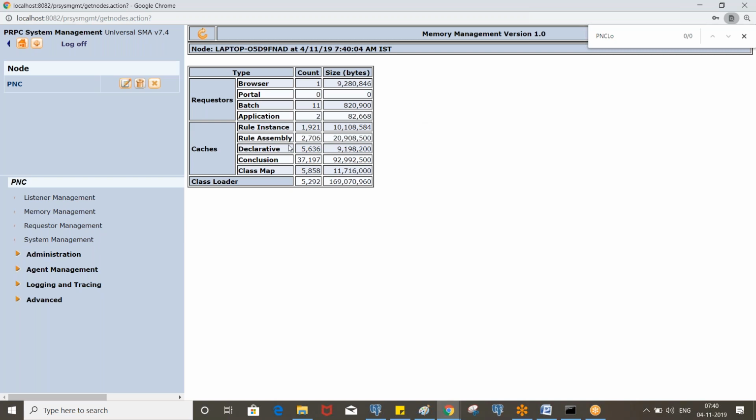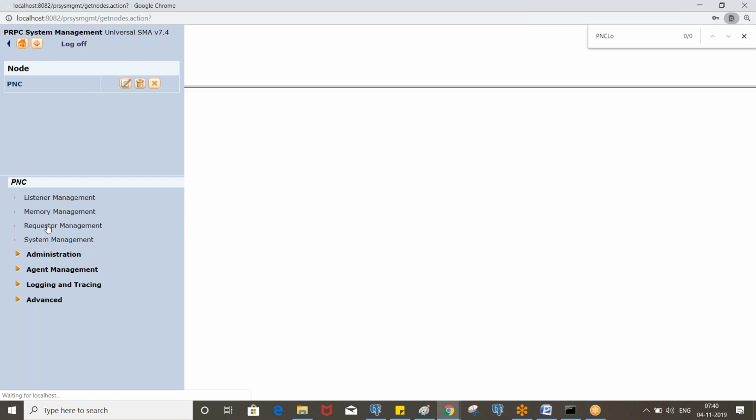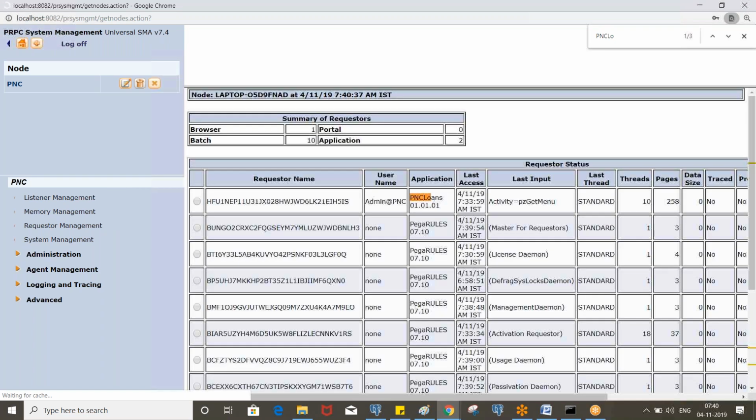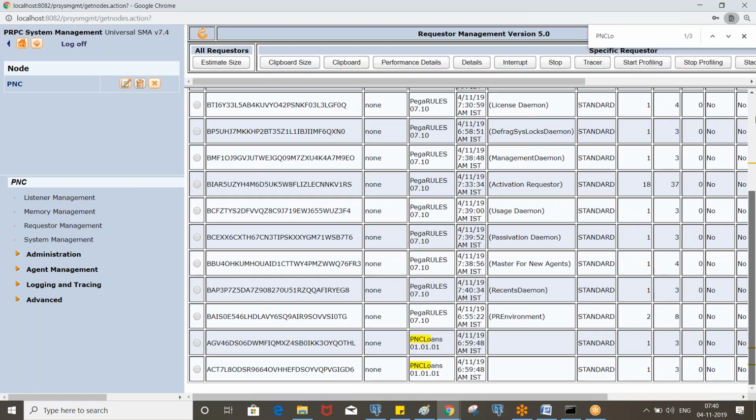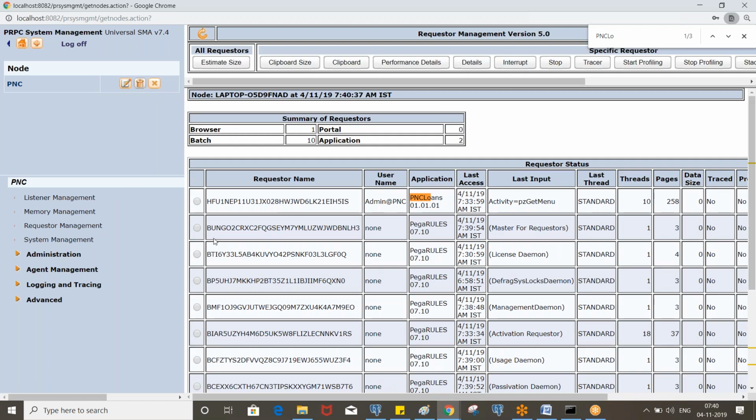The rule cache, the declarative cache, these are the different caches. Again, this is a separate concept about the caches, and we'll discuss it, or you can go through the PDF regarding the caches. And here is the requester management, where you see all the requesters who are connected to the system. Currently we logged into the application with only one operator. So you see that all the browser requesters start with H.